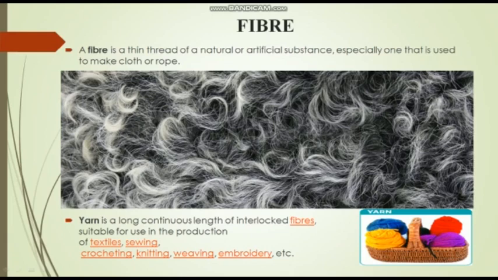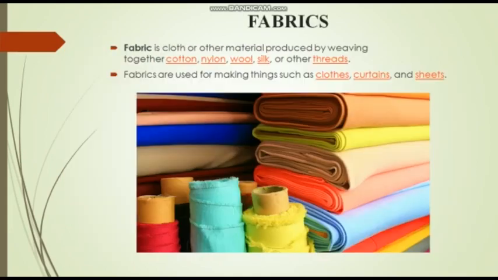If these are fibers, then what is yarn? Yarn is also like fiber, but yarn is made up of more fibers, several fibers. They are interlocked together, they are twisted together, and a yarn is made. And yarn is useful for textiles, knitting, crocheting, embroidery, etc.